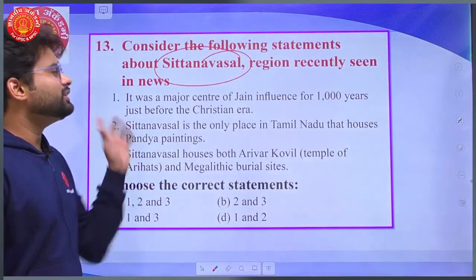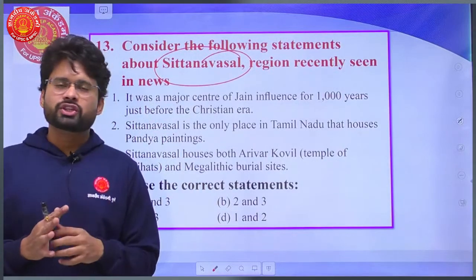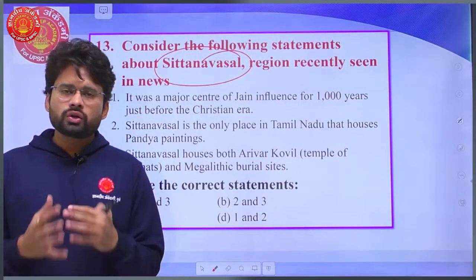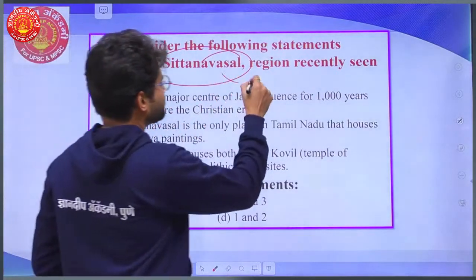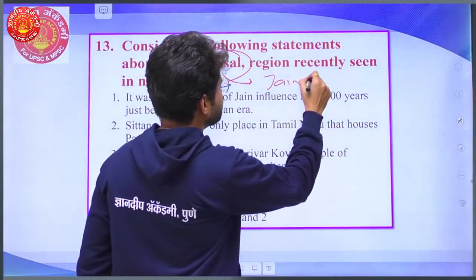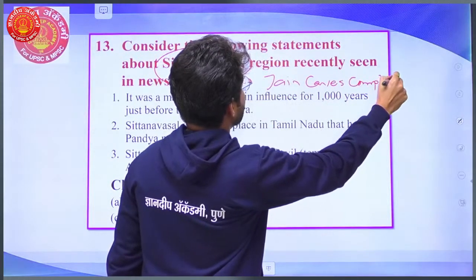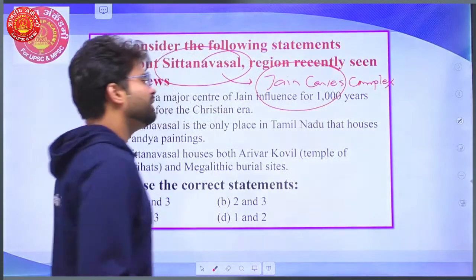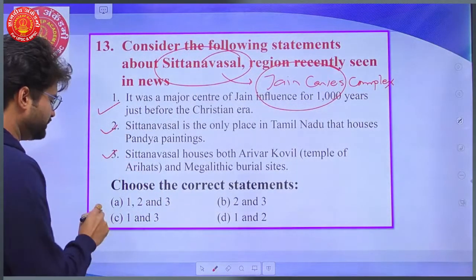There is no logic behind that, but this is a factual question, and you should know about this. Basically Sittanavasal is a Jain caves complex, and beyond that all these statements are correct.